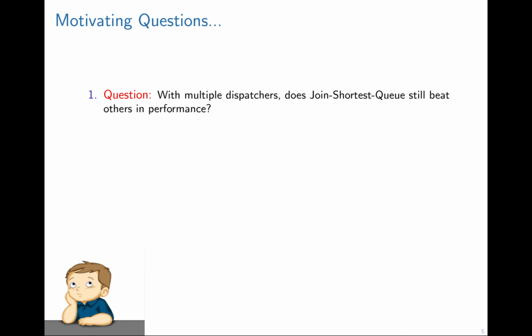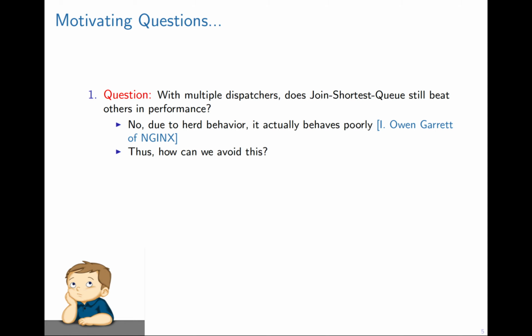We are interested in the following questions. First, with multiple dispatchers, does join-the-shortest-queue still beat others in performance? We know that for the single dispatcher system, join-the-shortest-queue has been shown to have optimal performance in a stochastic order sense compared to others. But unfortunately, in the multiple dispatcher case, due to the herd behavior, at the same time, all the arrivals at different dispatchers will join the single shortest queue. This will hugely impact the performance. It leads to a very poor performance actually. So how can we avoid this situation?